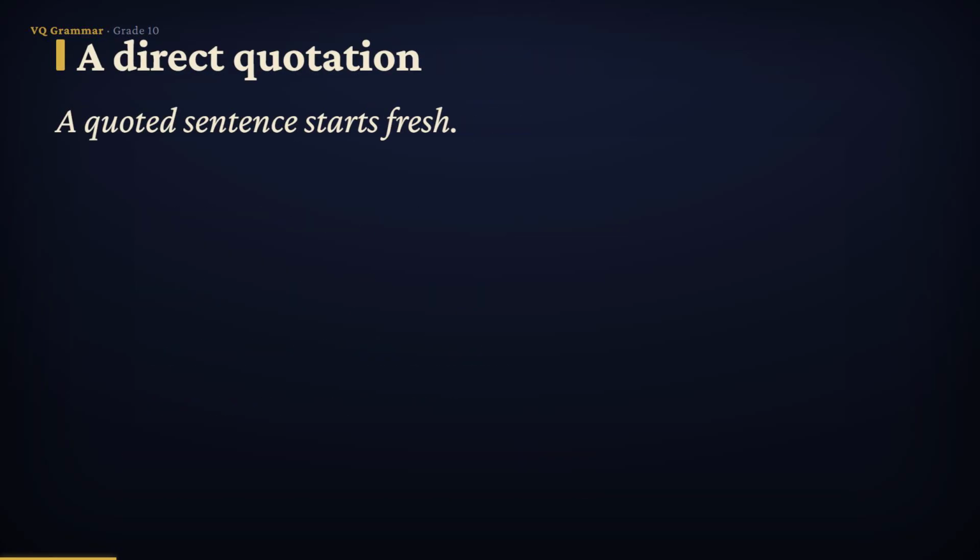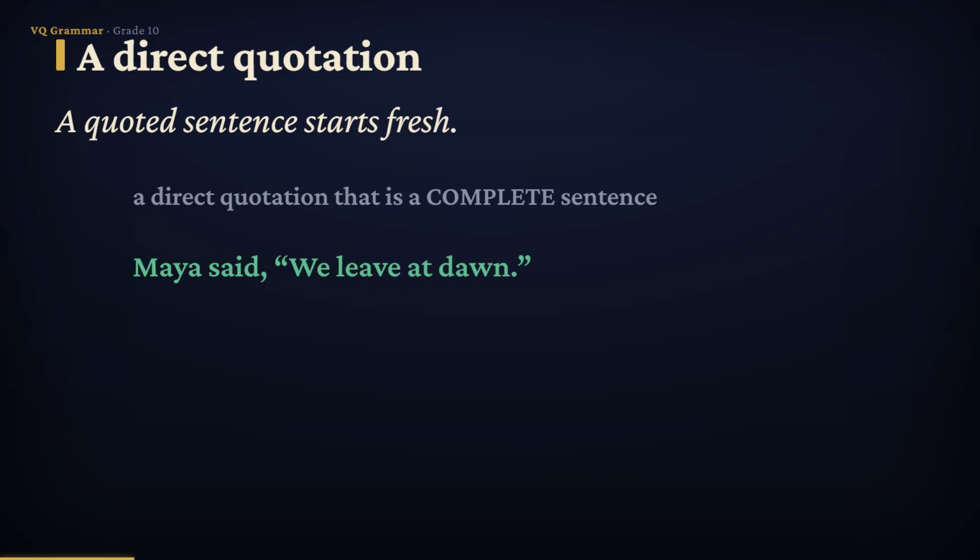Now let's bring in quotations. When you quote someone's exact words, and those words make a complete sentence, the first word inside the quotation marks gets a capital letter. Look at the board. Maya said, "We leave at dawn." The quoted words are a whole sentence of their own, so the W in "we" is a capital, even though it lands in the middle of the line.